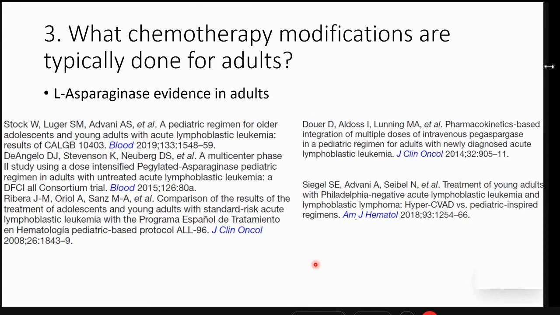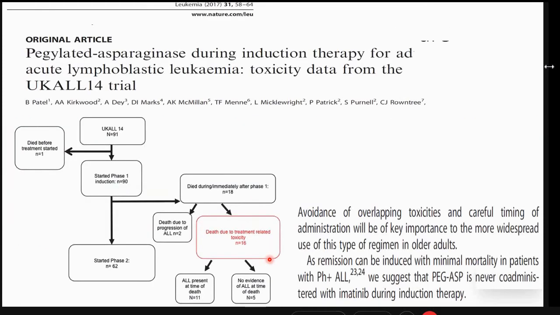The question to my mind was, if there are certain protocols which have completely omitted L-asparaginase, is there any evidence? So yes, there is clear-cut evidence, and all of these papers are in the last 4 or 5 years in which they have proven that a pediatric inspired approach, that is to say, when L-asparaginase is used in the intensive chemotherapy management of ALL in adults, the results are much better than when asparaginase is not used.